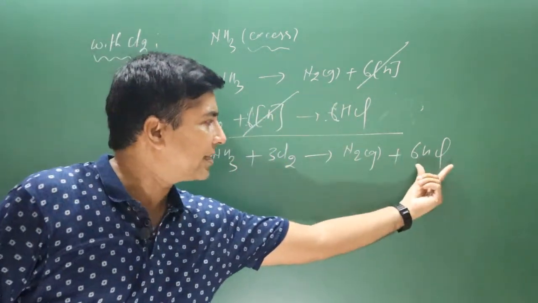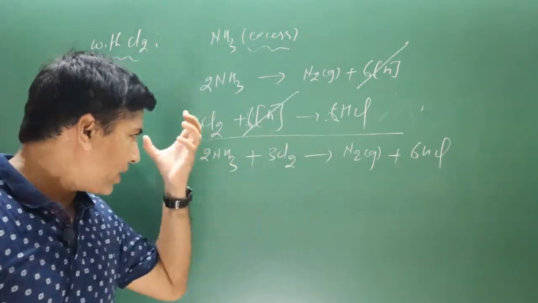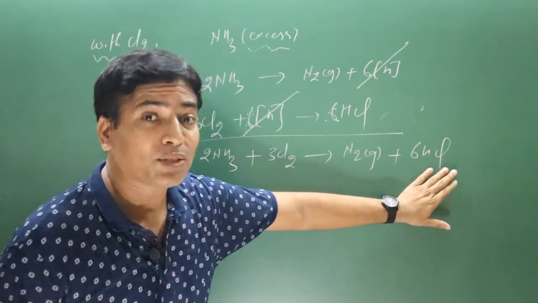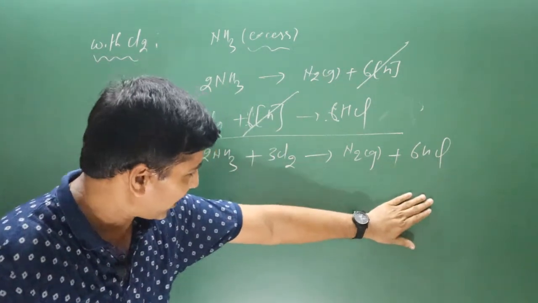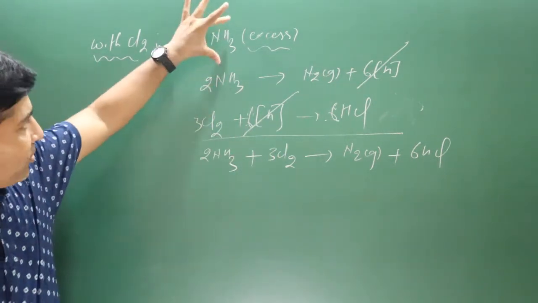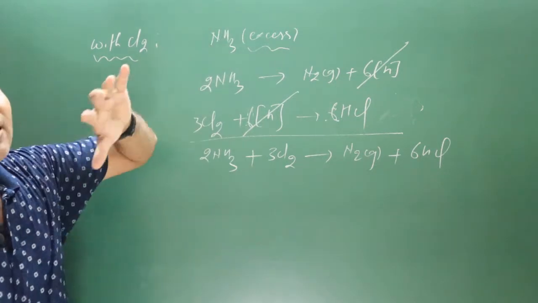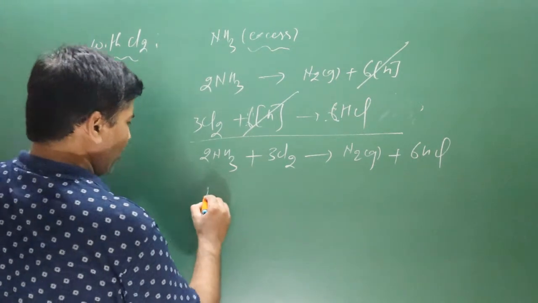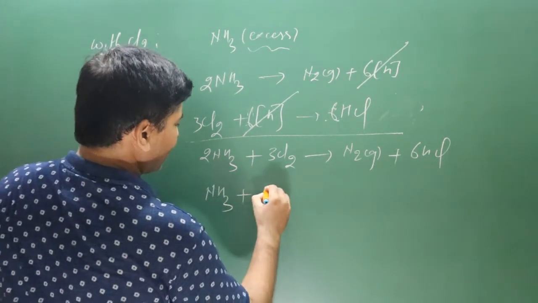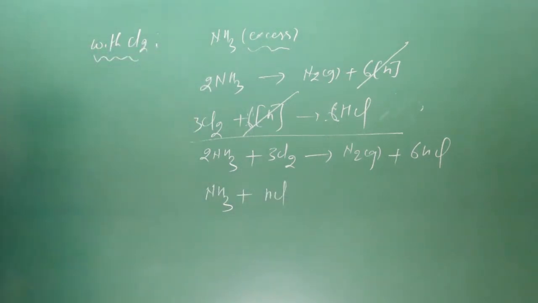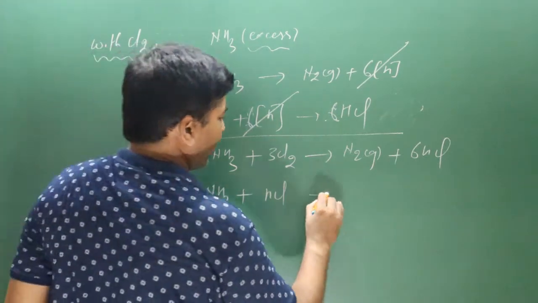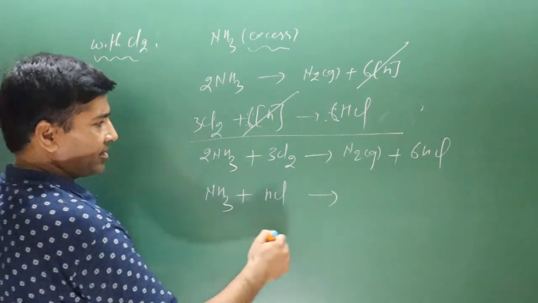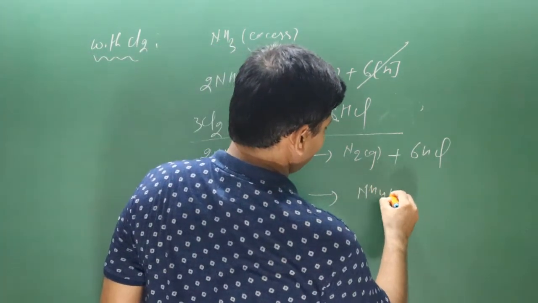Ammonia is a base and this is an acid. And since ammonia is still available, once this acid is formed, immediately it will react with the excess amount of ammonia, because ammonia has been taken in excess. So we have ammonia reacts with HCl again, because some amount of ammonia is still left. What will happen? Acid base reaction, salt is formed, NH4Cl.